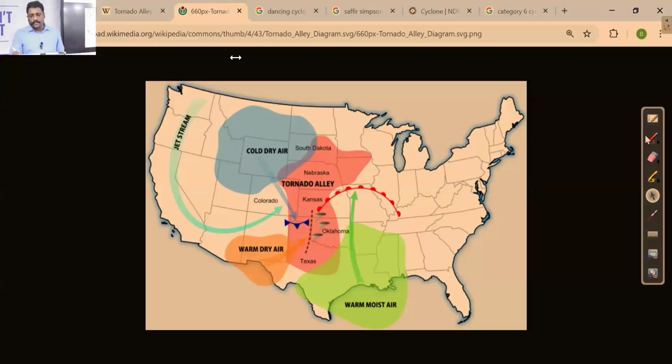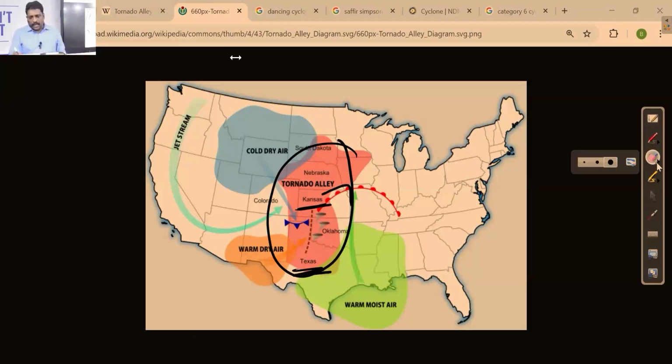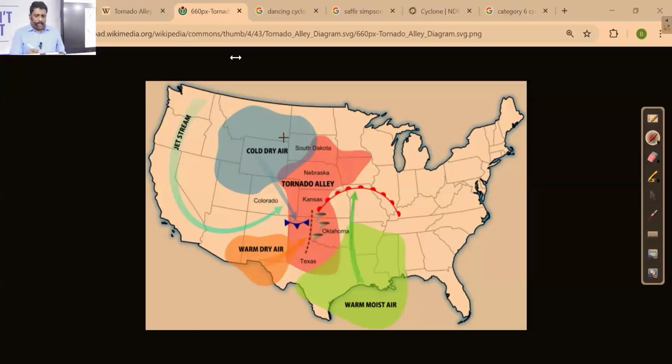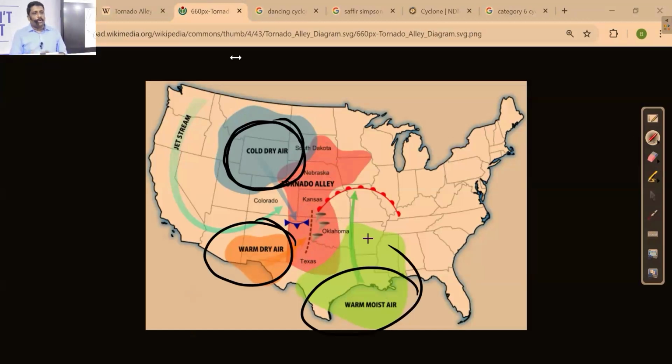So here you can find, when we talk about this Tornado Alley, states like Kansas, Texas, etc. But what I understand is that here three types of air mass are mixing. What are the three types of air mass? Cold and dry air mass is nothing but what?